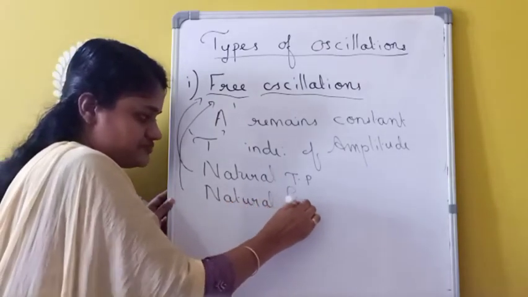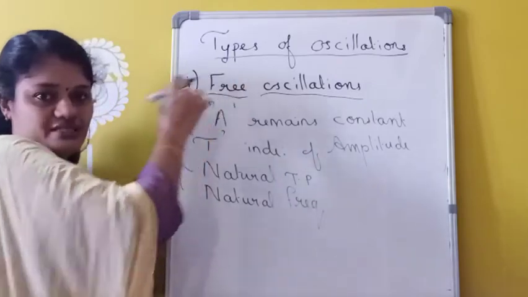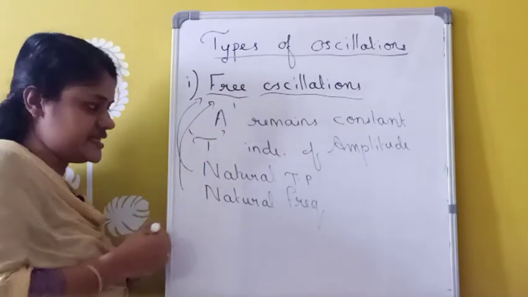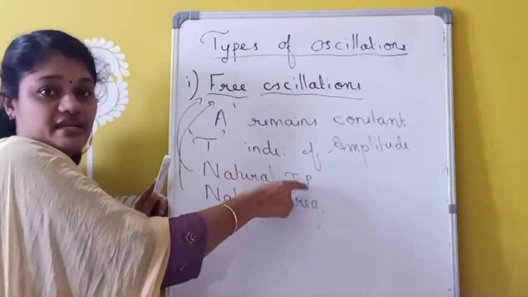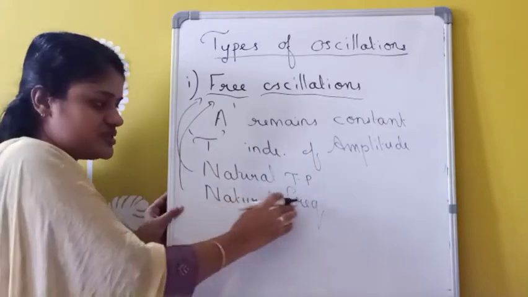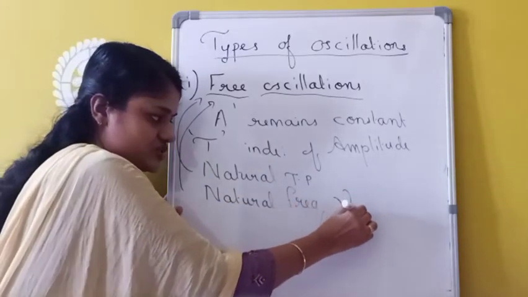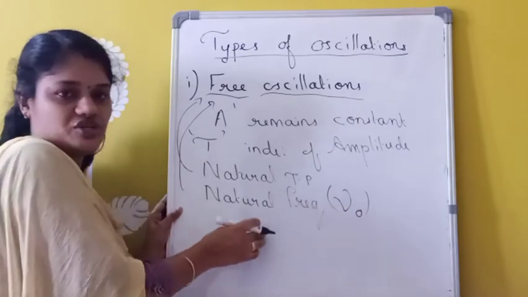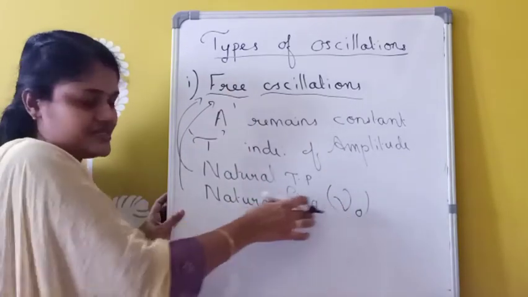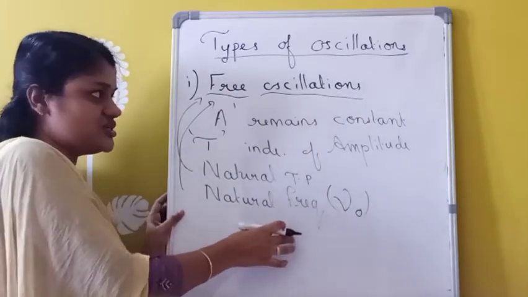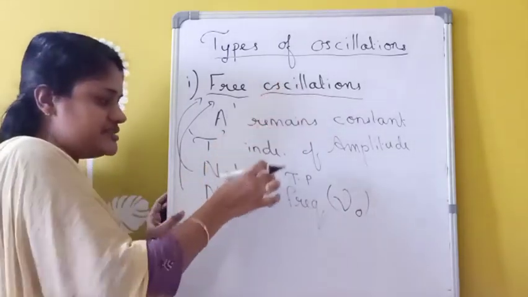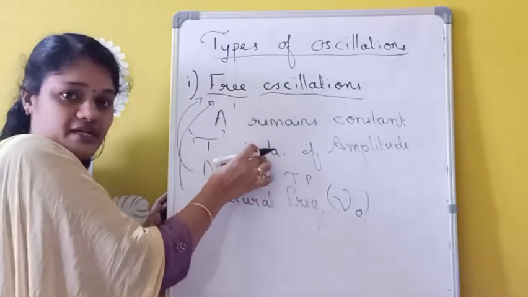This natural frequency is represented by the letter nu zero. So nu zero means the natural frequency of oscillation, which is the frequency of free oscillation, and the natural time period is the time period of free oscillation.